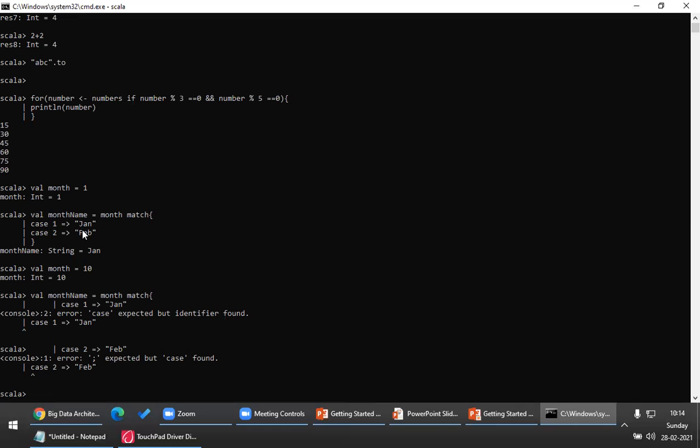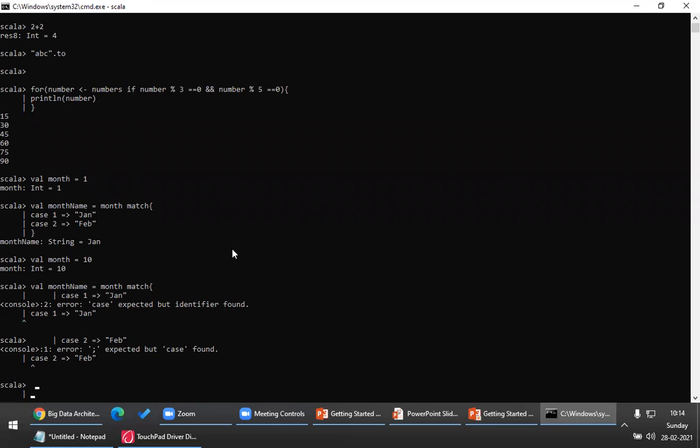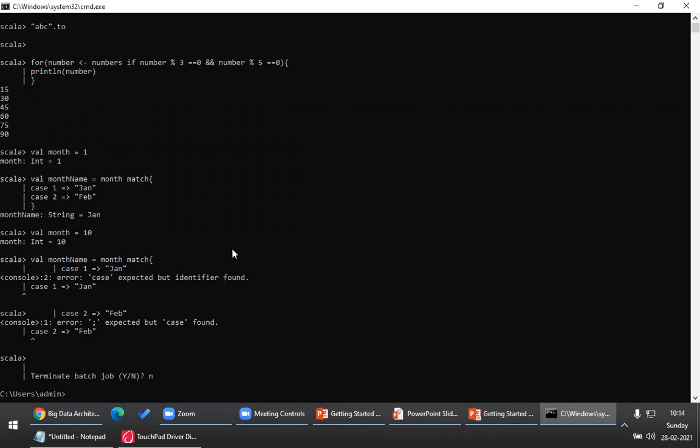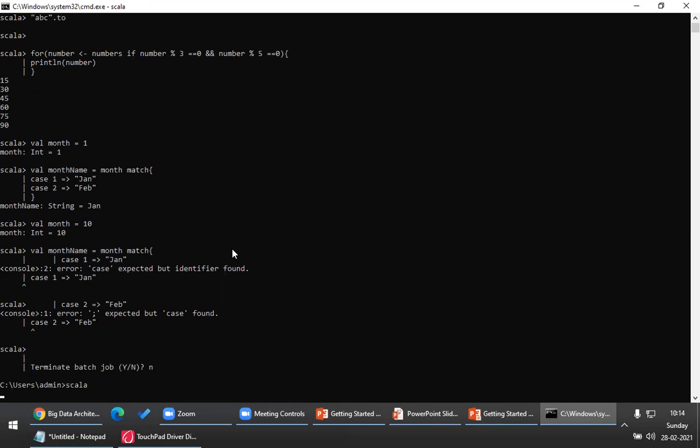Let me copy paste the code. Once again. Oh, it came out of the REPL. Let me launch the REPL again.